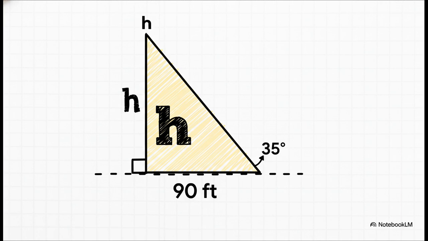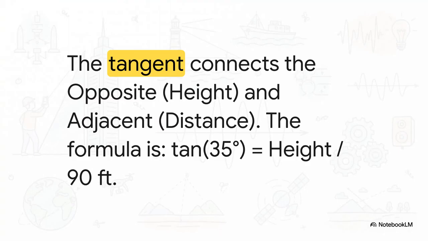Okay, let's lay out the facts, just like a detective. What we know is we're 90 feet from the base. We look up, and that angle of elevation is 35 degrees. The only thing we don't know is the height of that building. So, time to open up our toolkit. Which tool connects the height, which is the side opposite our angle, with our distance on the ground, the side that's adjacent to our angle? Opposite and adjacent? Yep, that has to be tangent.